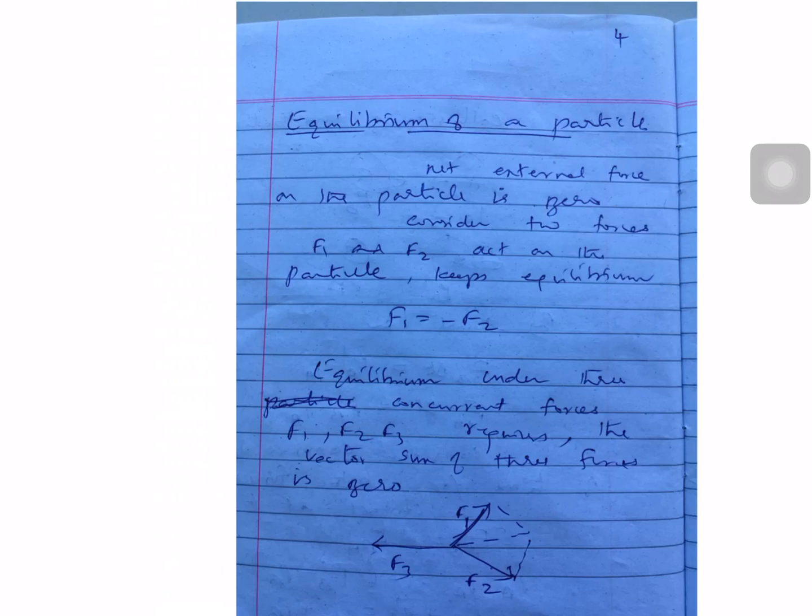And next one, equilibrium of a particle. The net external force on the particle is 0. That means they consider two forces F1 and F2 acting on the particle that keep it in equilibrium. That means F1 should be equal to minus F2. Equilibrium under three concurrent forces means F1, F2, F3 requires the vector sum of the three forces to be 0. That means in the diagram, F1 is acting in one direction, F2 is acting in another direction, but F3 is the resultant force of the sum of the two forces.